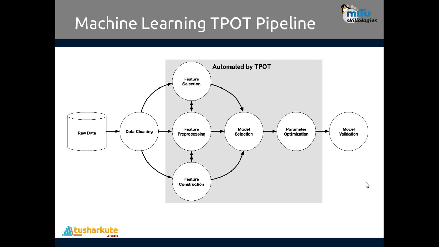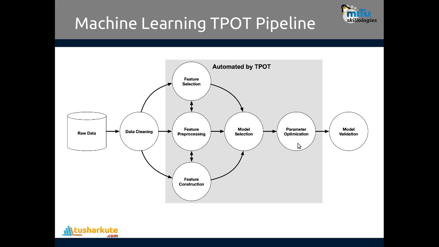Okay, so let's take a simple overview again. The tpot pipeline: raw data is given, and then these are the commonly used operations that tpot does. Data cleaning first of all, then feature selection, feature pre-processing, feature construction, and then the clean data is used here and a model will be selected.